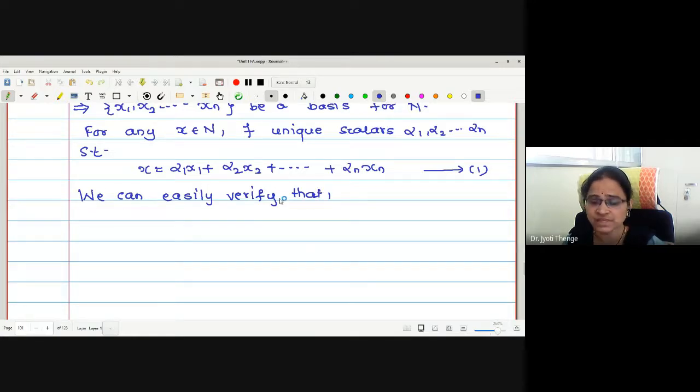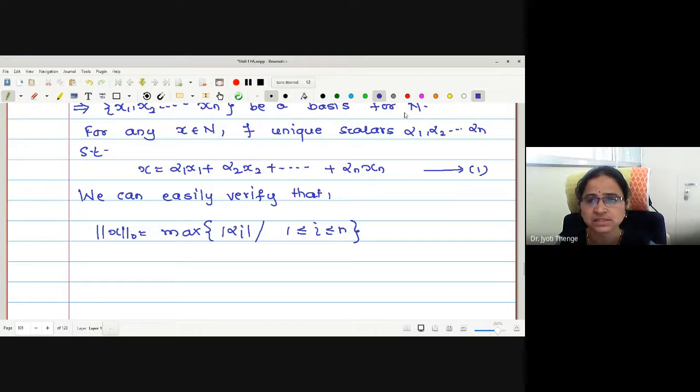Therefore, I am writing that norm 0 of x is defined to be the maximum among mod alpha i, where i lies between 1 and n. Whatever scalars are used in the linear combination to represent the given vector, the maximum modulus value of those scalars is taken as the norm value of the given vector. This is what the norm defined is.